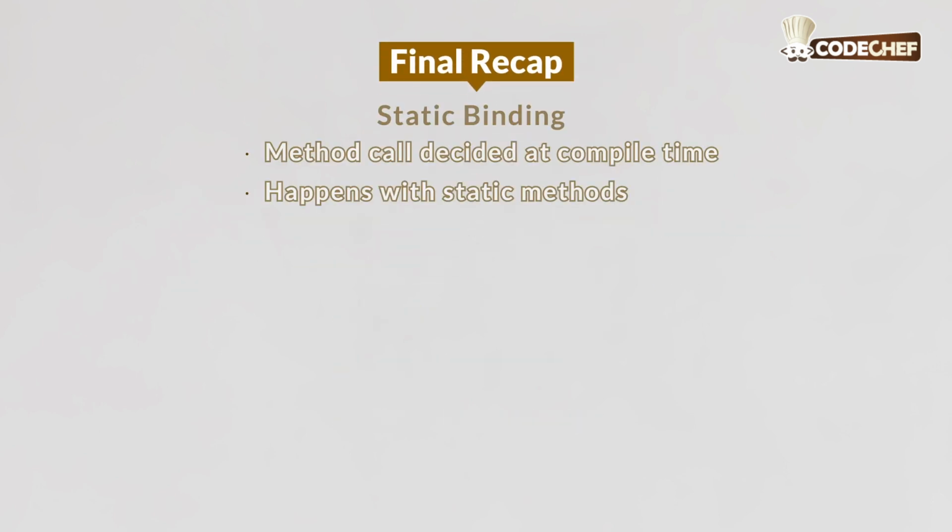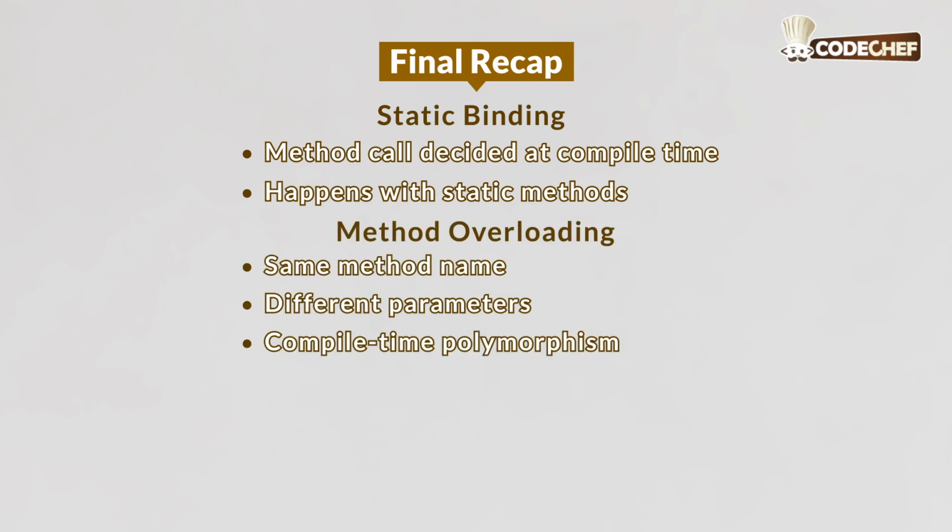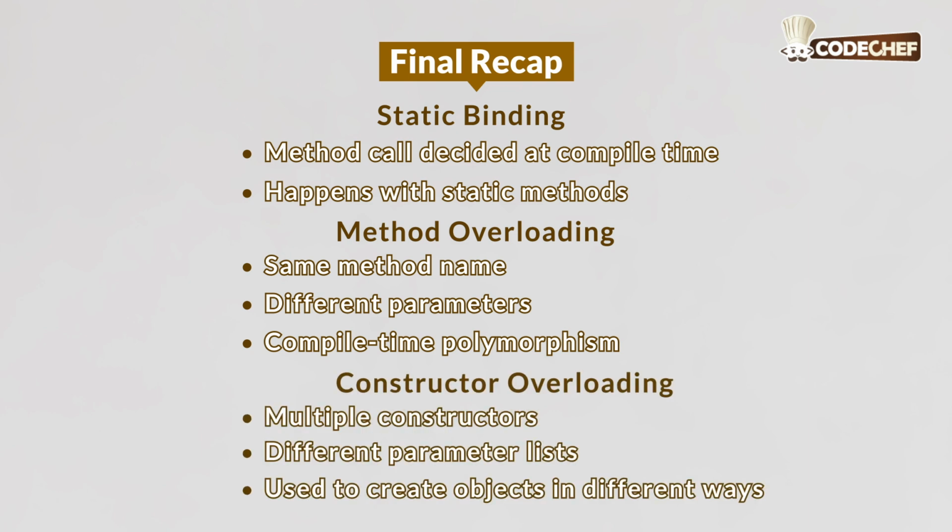Now let's finally recap what we've learned. Static binding is a method call decided at compile time. It happens with static methods. Method overloading is same method name, different parameters. It's a compile time polymorphism. And constructor overloading is multiple constructors with different parameter lists used to create objects in different ways.